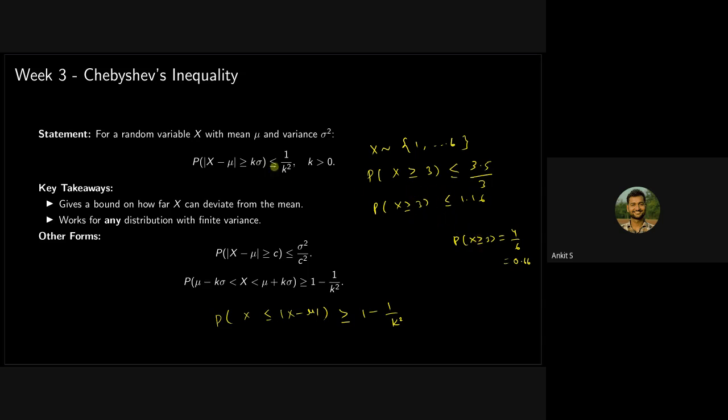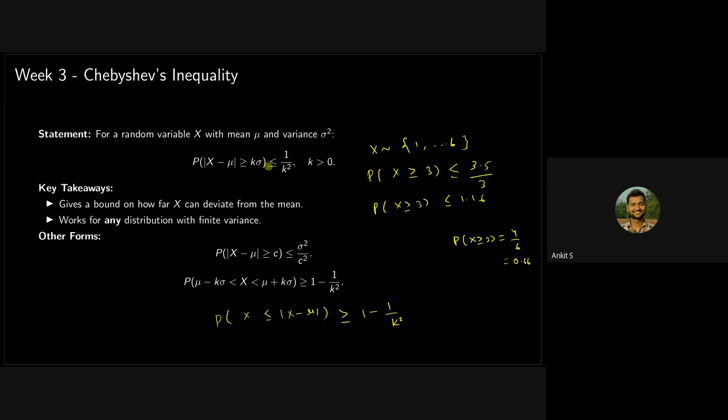But instead, if you use Chebyshev's inequality, you will get a better bound. You will get that this value has become very low. But for that you will need to do the calculation. You will need to know the standard deviation also, and you will have to express the difference in terms of k times sigma. Only then can you use this. Actually, this is not the actual form of it.